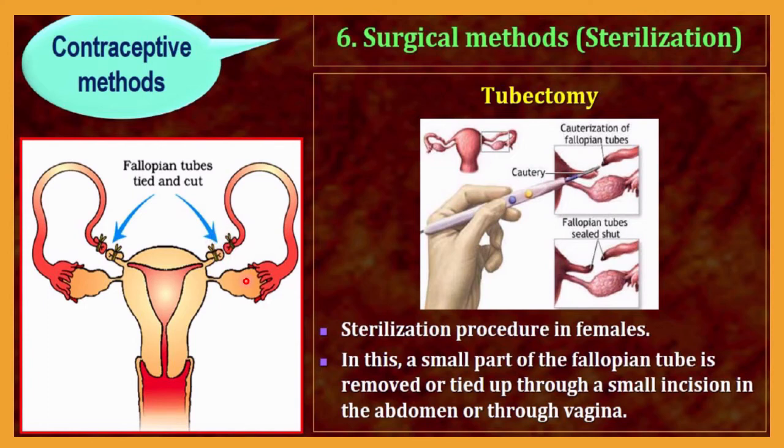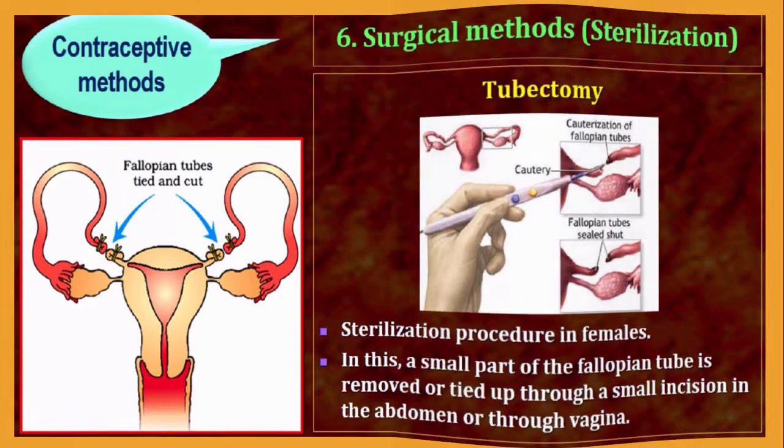As a result of that, the sperm cell which enters the uterus cannot travel along the fallopian tube and cannot reach the ovum inside the fallopian tube, and that's why this acts as contraception, and will not result in fertilization or pregnancy.